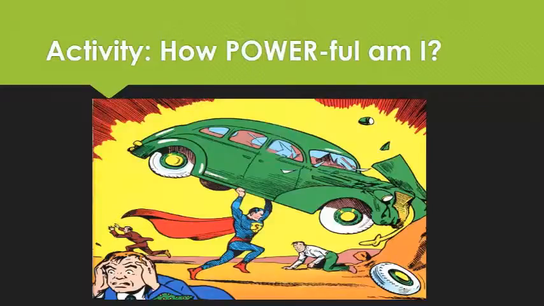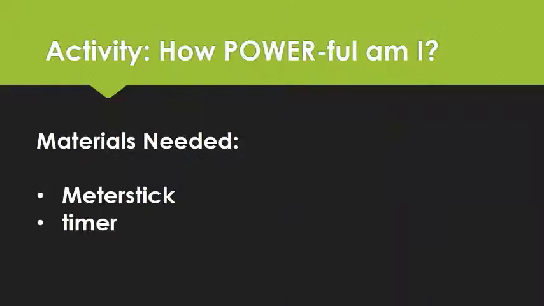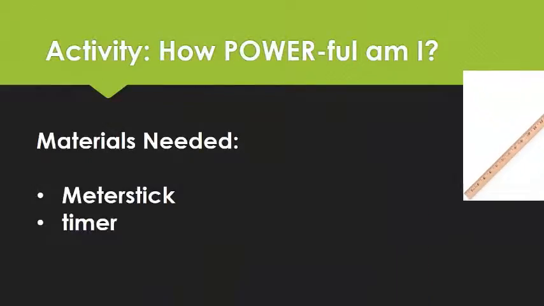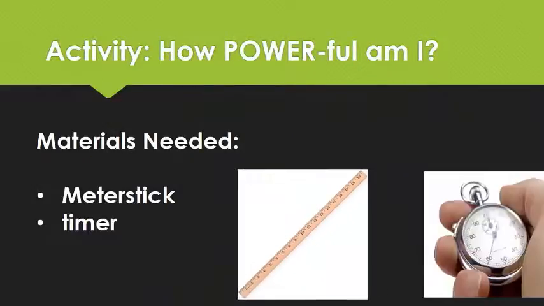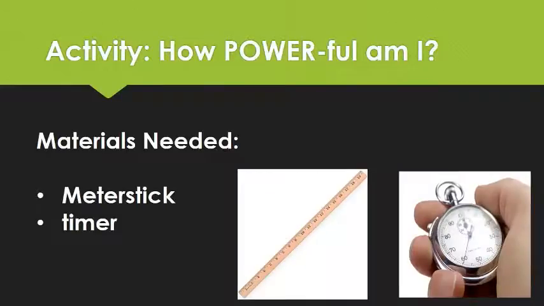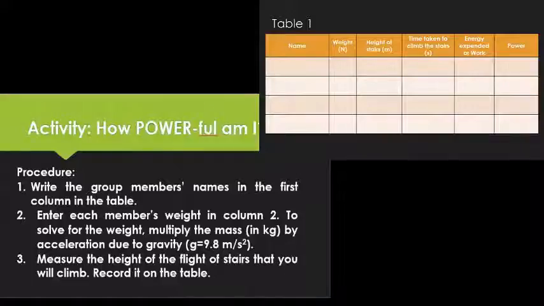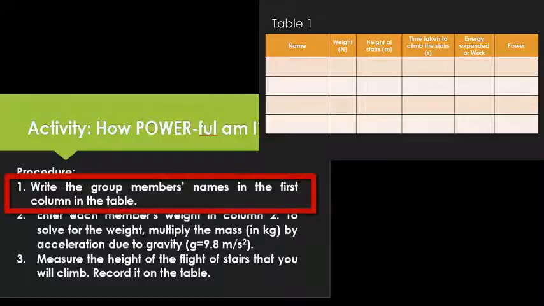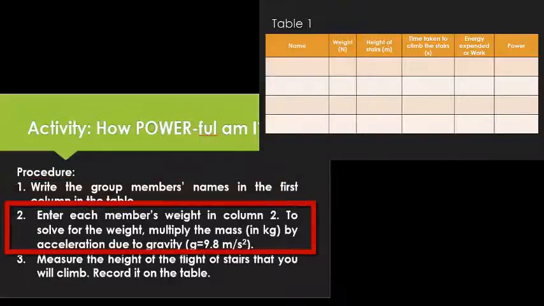To find out the relationship between work, power, and energy, we will be doing an activity entitled How Powerful I Am. These are the materials needed: a meter stick and a timer. How are you going to do it? Here are the procedures. Number 1. Write the group member's name in the first column in the table. Number 2. Enter each member's weight in column 2.